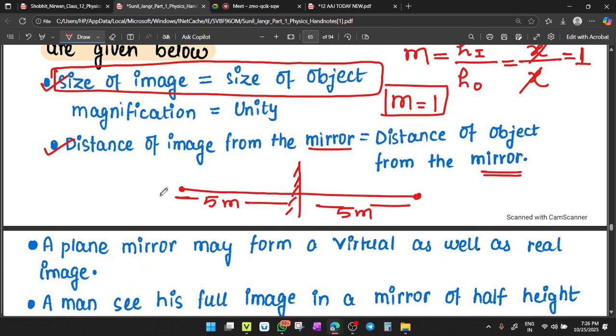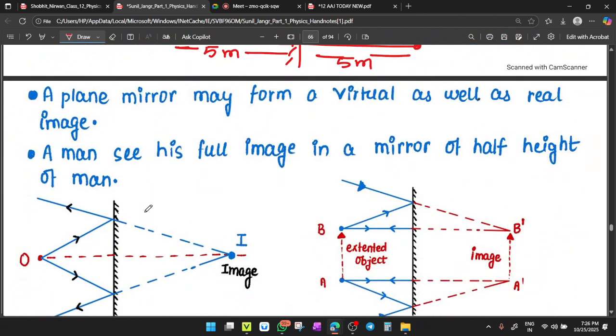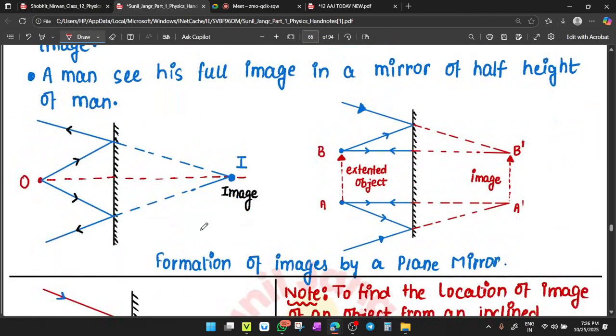Got it? A plane mirror may form a virtual as well as a real image. Many people know that a plane mirror only forms a virtual image, but no, a plane mirror can also form a real image. Okay, so a plane mirror can form a virtual as well as a real image. A plane mirror will form a virtual image when your object is real.